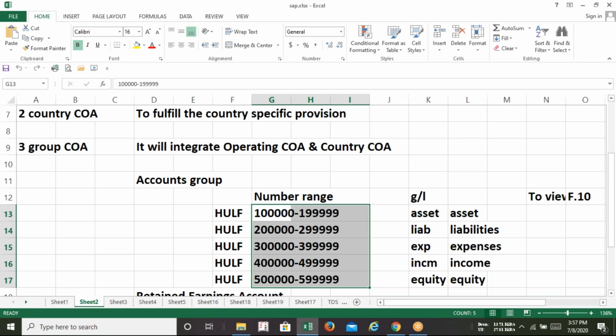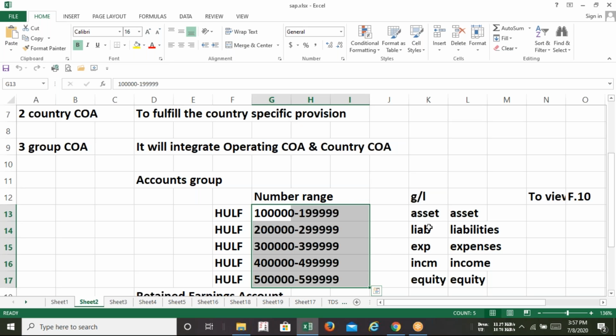As per this example, any GL number falling within this range will be treated as an asset GL. It may be fixed asset, current asset, tangible, intangible, whatever, because I have selected the entire number range as the asset number range. Similarly with liability, it starts from 2, expenses start from 3, income 4, and equity 5.